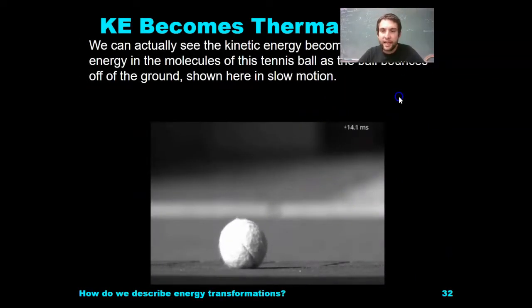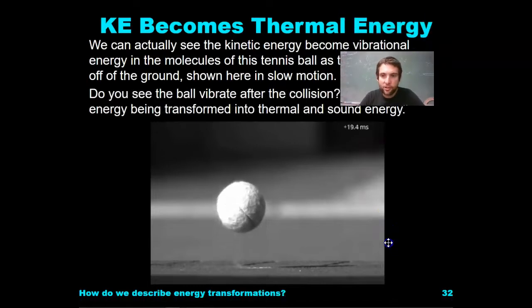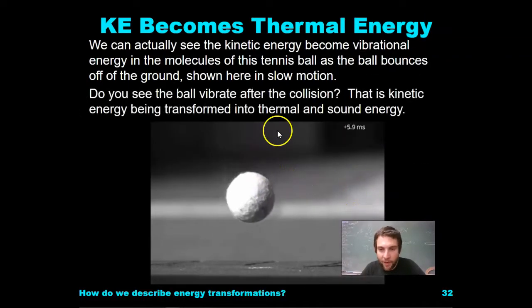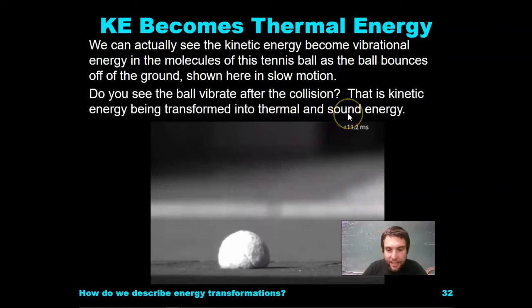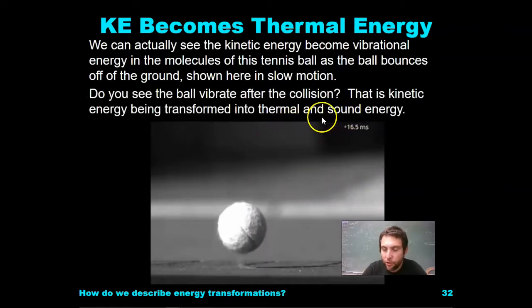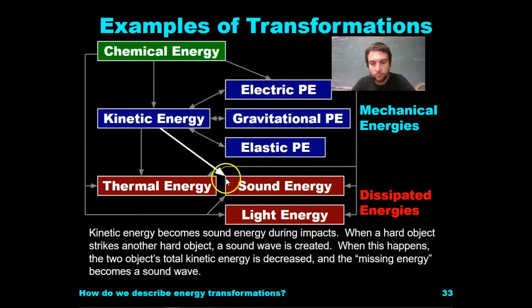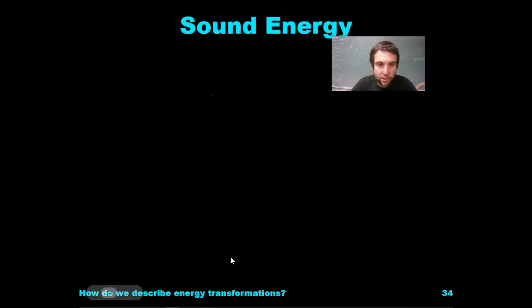We can actually see the kinetic energy become vibrational energy of the molecules of this tennis ball as it bounces off the ground, shown here in slow motion. You see the ball vibrate after the collision? This is kinetic energy being transformed into thermal and sound energy. So, kinetic energy becomes sound during impacts. When a hard object strikes another hard object, a sound wave is created. When this happens, the two objects' total kinetic energy is decreased, and the missing energy becomes a sound wave.